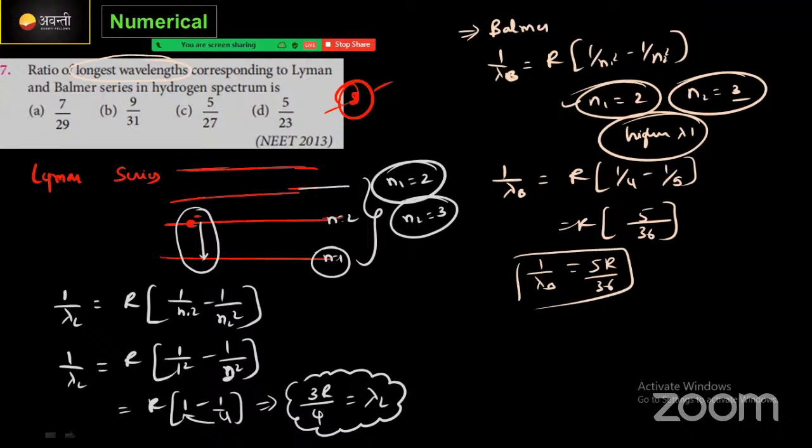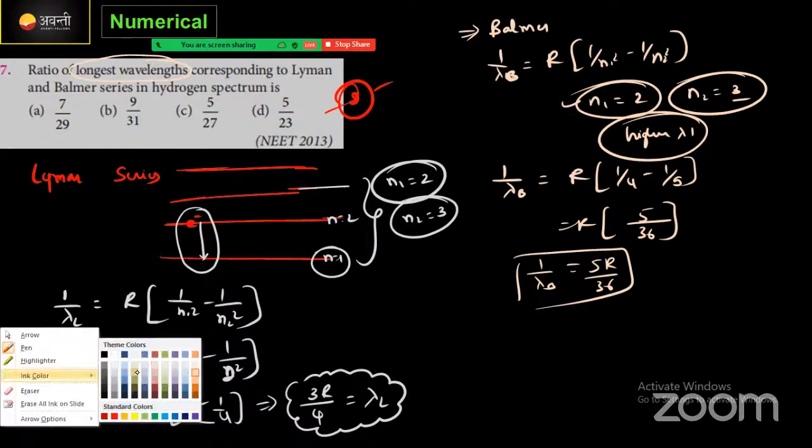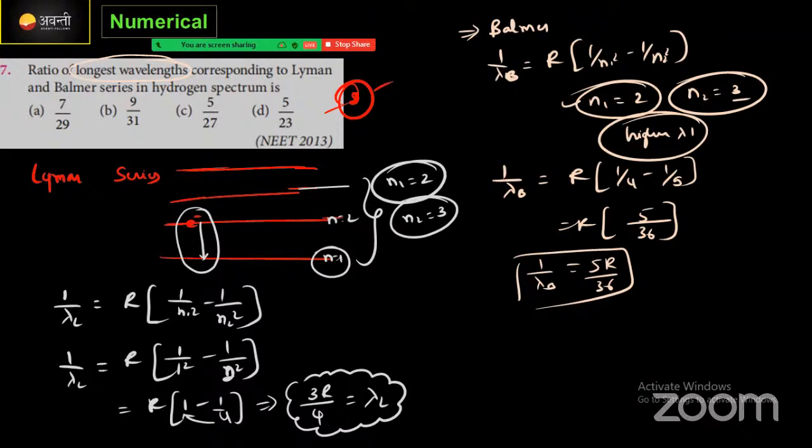Now we need to find out the ratios for the Lyman to the Balmer, correct ना. Again same thing, ratios लेना पड़ता है इधर, correct ना. Longest wavelength for the Lyman series as well as the Balmer series. Okay, take the ratios.